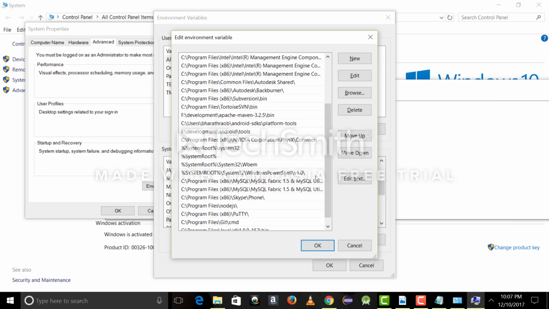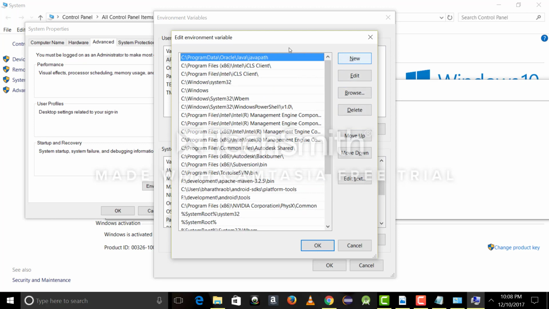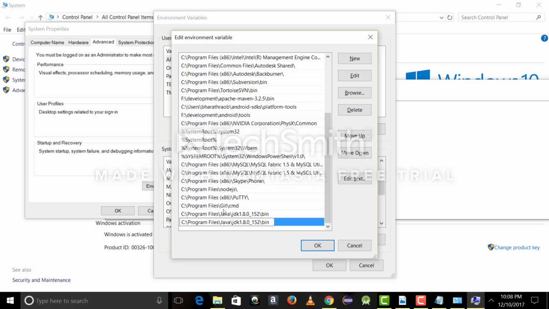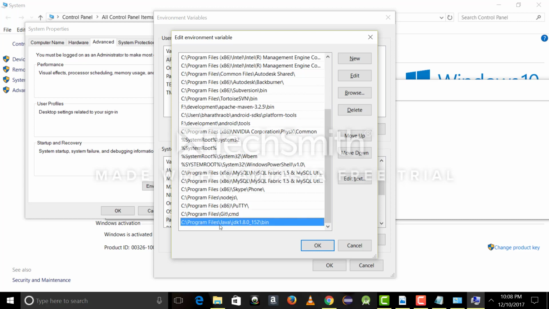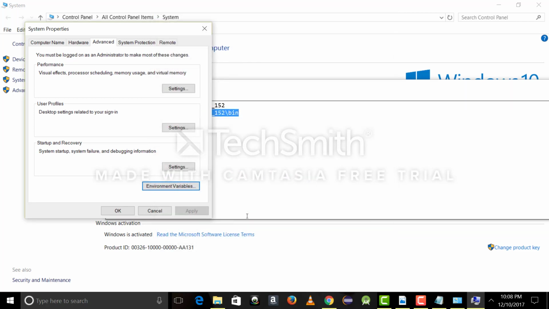Copy that and create a new one and just add it there. I think I already have it, but if you don't have it, then add that one. I think that's all about environment variables.